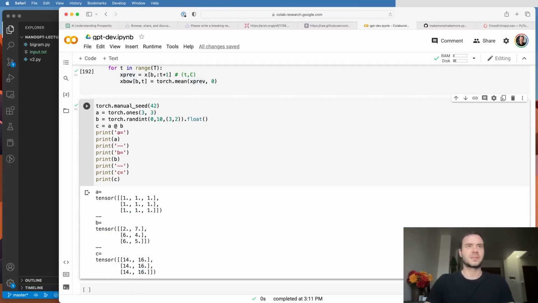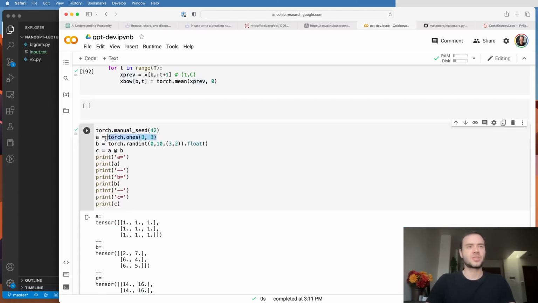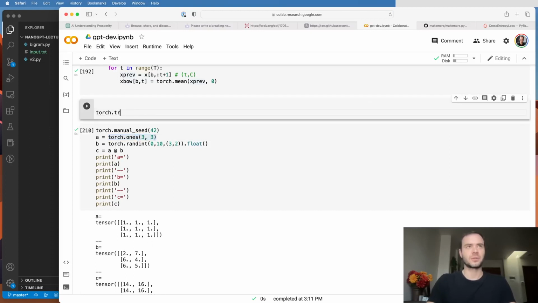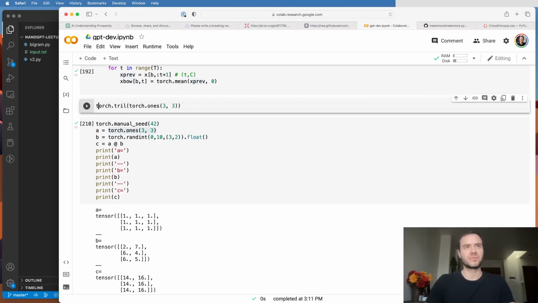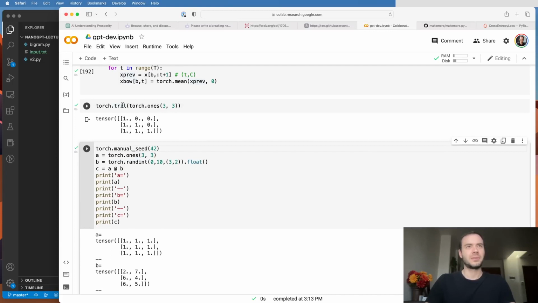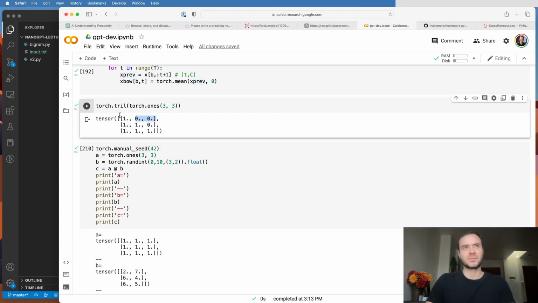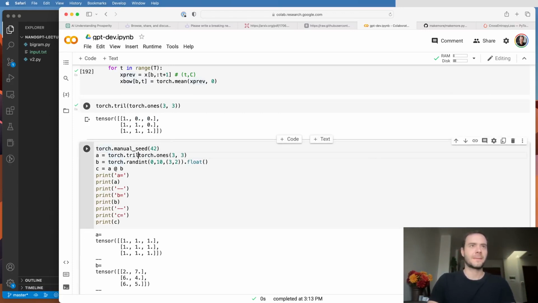Now the trick here is the following. This is just a boring array of all ones, but Torch has this function called tril, which is short for triangular, something like that. You can wrap torch.ones in it, and it will just return the lower triangular portion of this. So now it will basically zero out these guys here, and we just get the lower triangular part. Well, what happens if we do that?